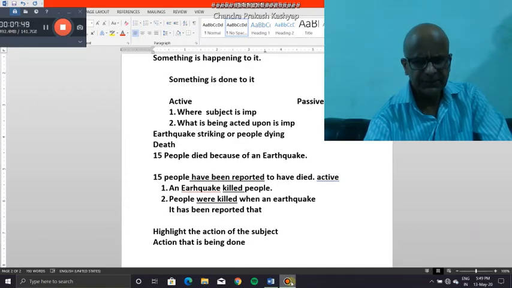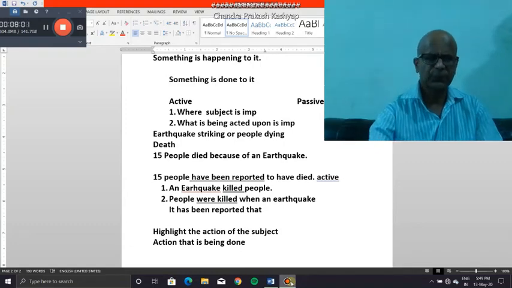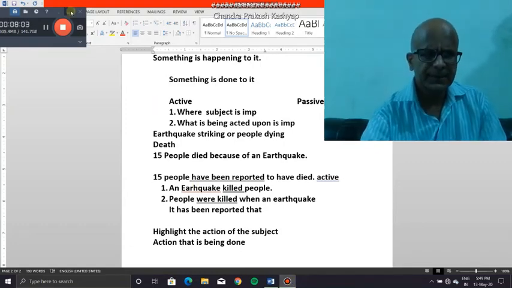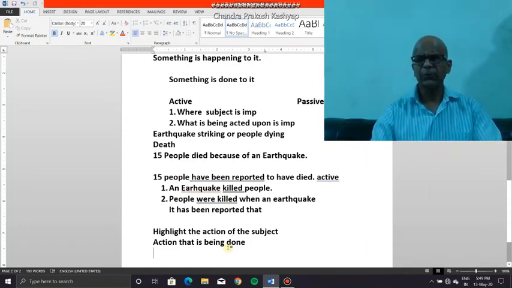In past tenses, its corresponding active and passive forms. In perfect tenses, corresponding active and passive forms. But you must understand one very important thing, that this change of voice is not possible in all tenses.